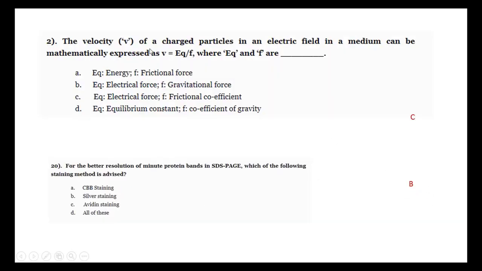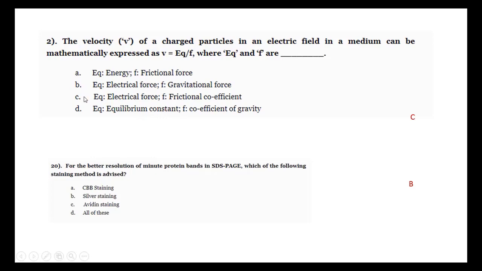The voltage V of a charged particle in an electric field in a medium can be mathematically expressed as V equal to EQ by F, where EQ and F are... See, we are applying voltage in the electric field in the electrophoresis. V equal to voltage. Here there is no energy we are applying. There is no equilibrium constant we are applying. We are applying electrical force.